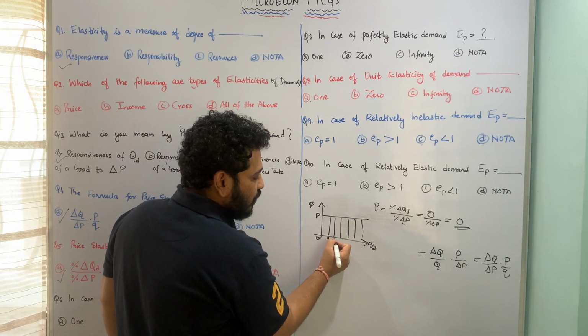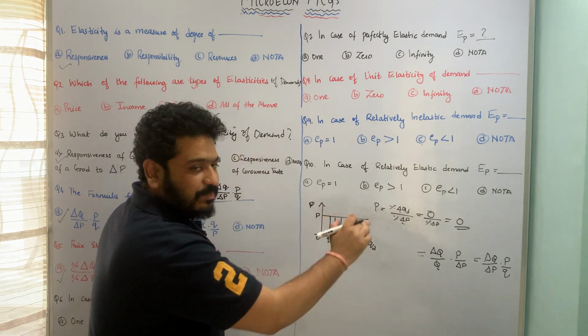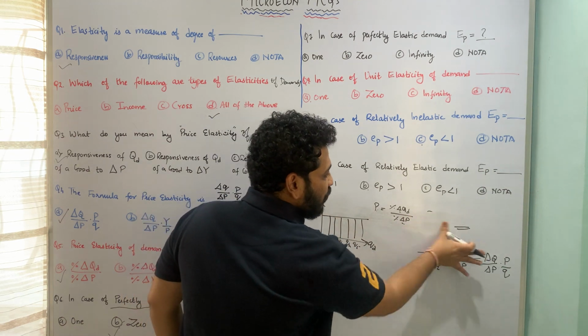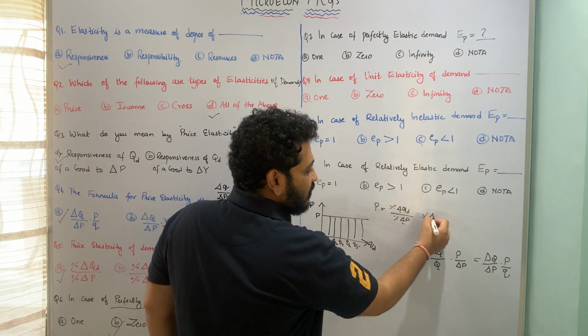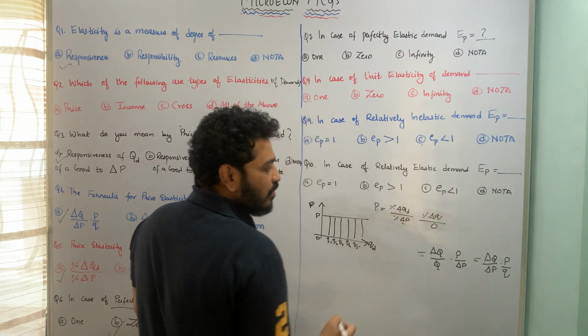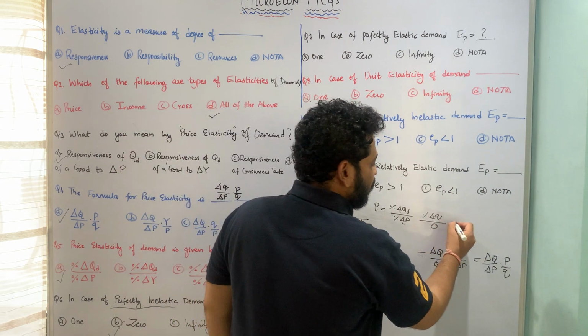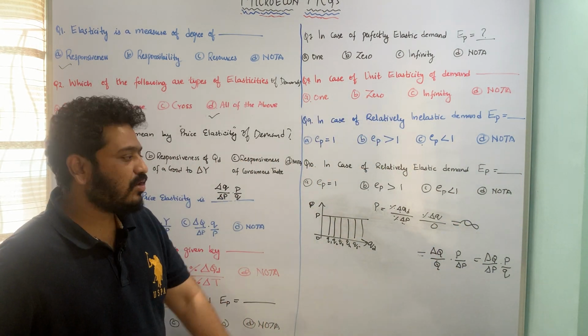Quantity demanded was Q1, then Q2, Q3, Q4, Q5, but the underlying price remains the same. So in this ratio, the percentage change in quantity is going to be there, but the denominator is going to be 0, and this is not possible. So it is going to be infinity, not defined.